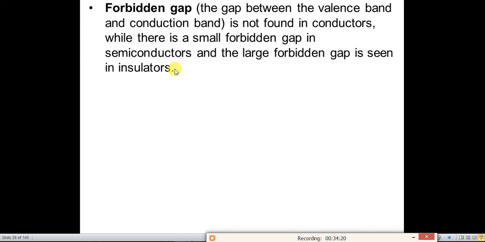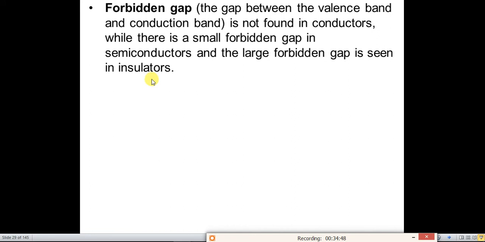There is a small forbidden gap in semiconductors and a very large gap in insulators. So what is the meaning of forbidden gap? It is the gap between the valence band and the conduction band. So there is no gap in the conductors, a very small gap in semiconductors and a very large gap in the insulators.